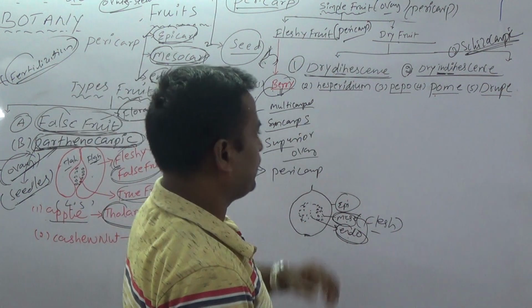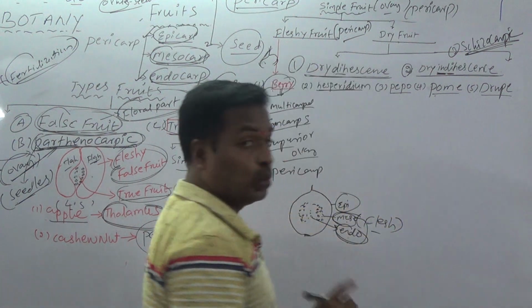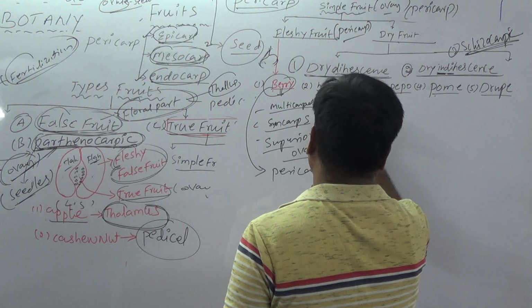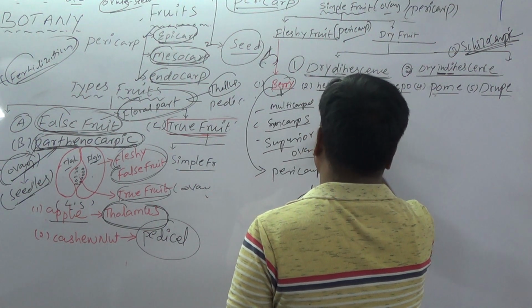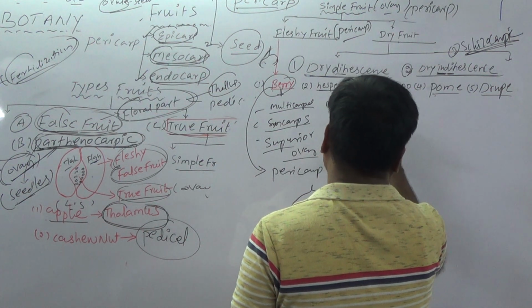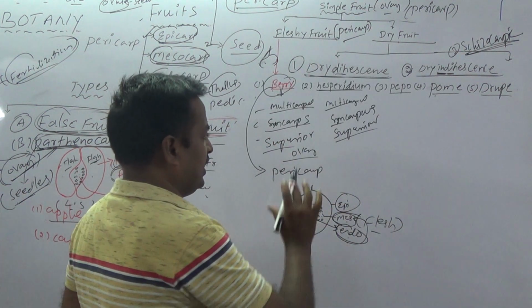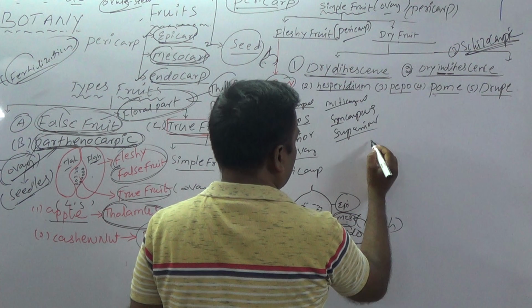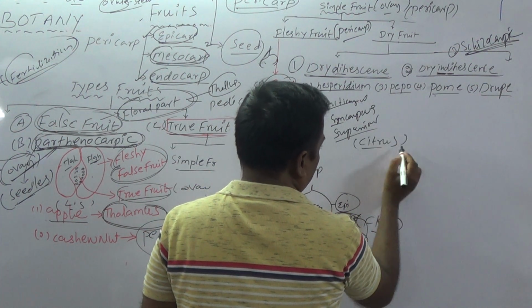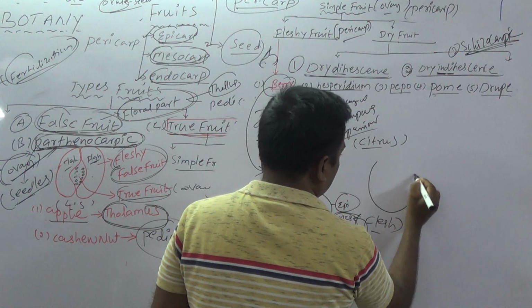Next one is hesperidium. The hesperidium is a fruit commonly reported in the Rutaceae family. It is also developed from a multicarpellary syncarpous superior ovary. Very important plants are present in hesperidium, for example citrus, lemon. How many layers are present? Same, three layers.